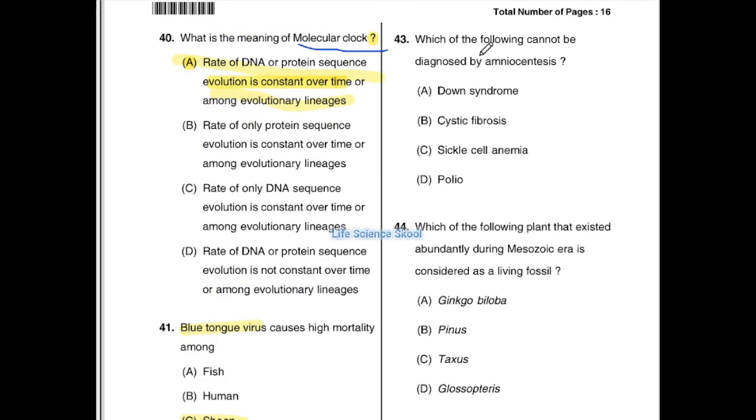To the 43rd question. Which of the following cannot be diagnosed by amniocentesis? So what is amniocentesis? Amniocentesis is a prenatal test. It is done to remove amniotic fluid to test for genetic disorders. They take amniotic fluid from a pregnant woman and test it during pregnancy, to find out fetal abnormalities. This test helps to find out and treat any birth defects.